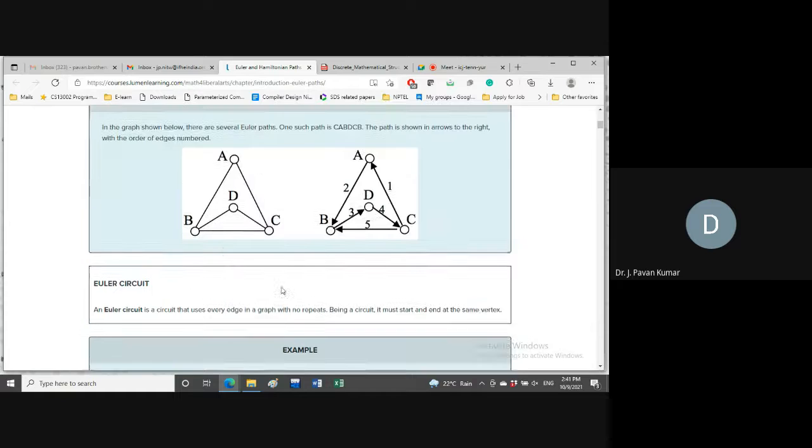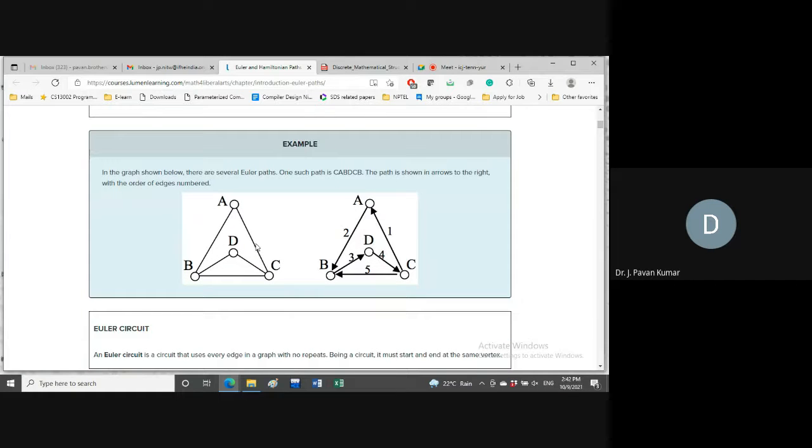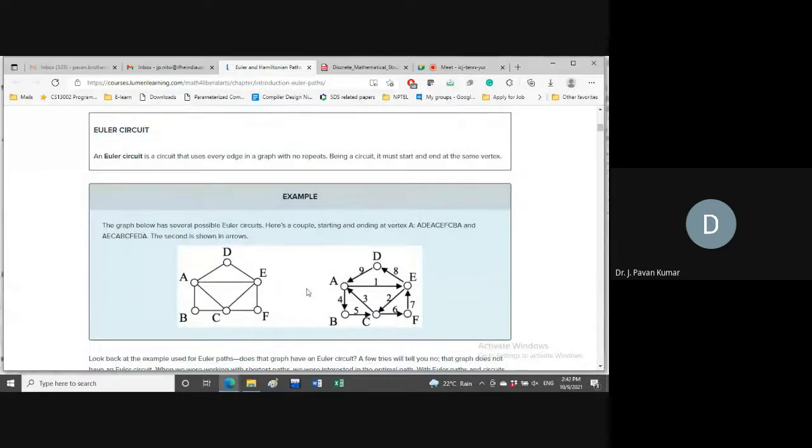Now we have an Euler circuit in this graph, so we can consider it an Eulerian graph. And next, as we have considered with respect to Euler path, CA, BC, DB. This is another Euler path in addition to this highlighted one, like 1, 2, 3, 4, 5. Instead of this, 1, 2, 5, 4, 3 is also an Euler path. Similarly, here also there exist several Euler circuits in a graph. If a cycle is formed by considering from, let us consider A, this is the Euler circuit that we can form. Suppose you start at E.